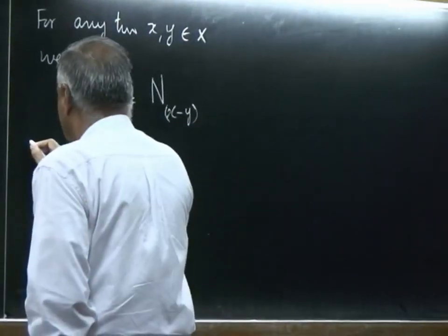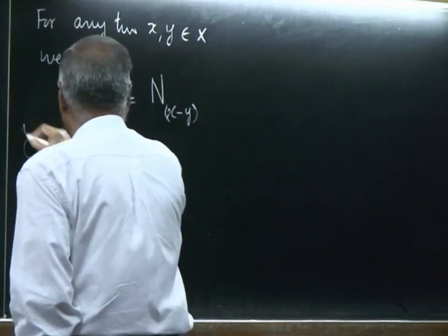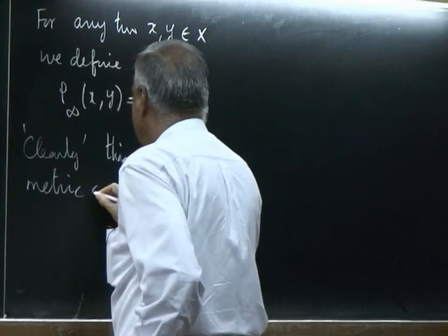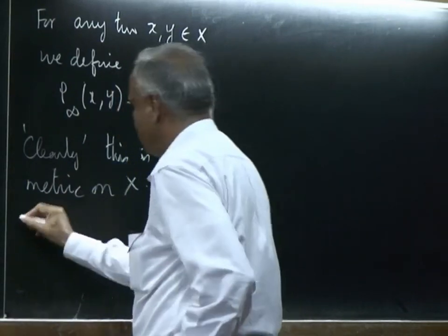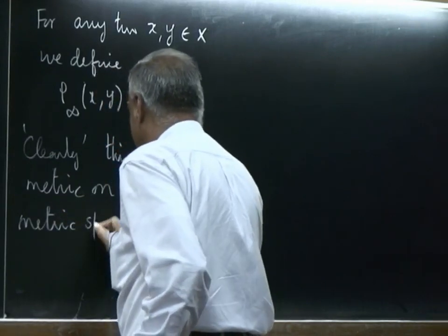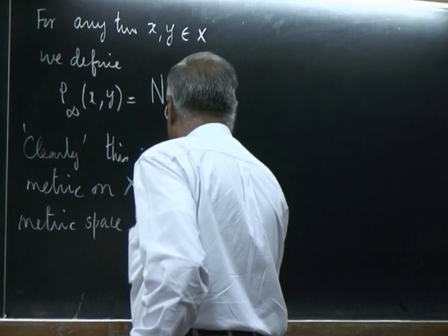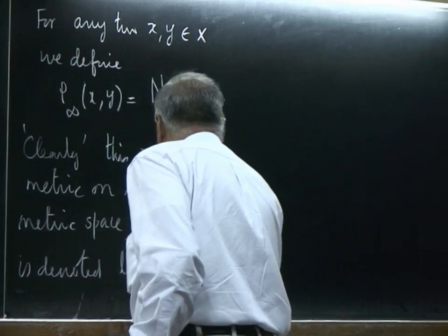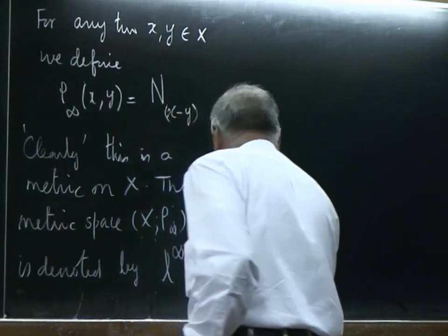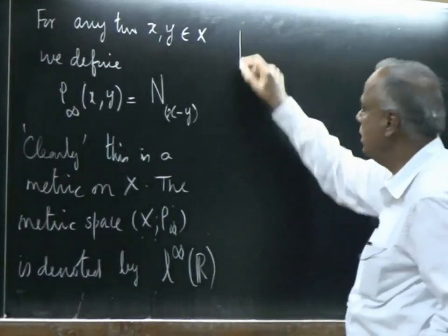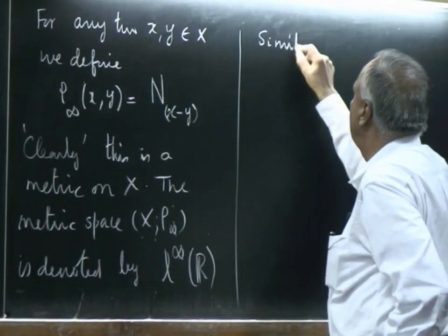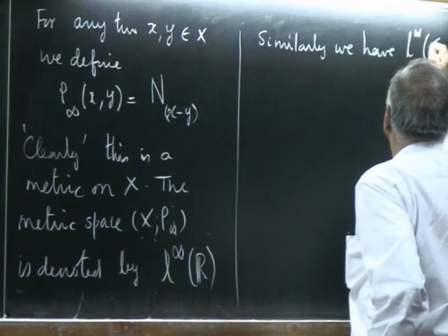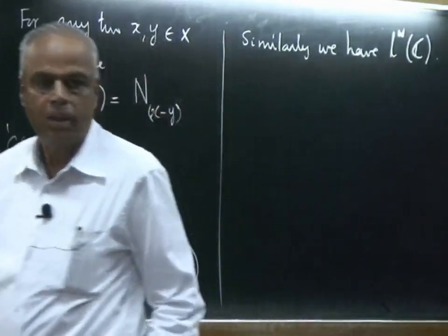So, clearly this is a metric on X, and the metric space (X, rho_infinity) is denoted by l_infinity R. Analogously, we have l_infinity C. Okay.